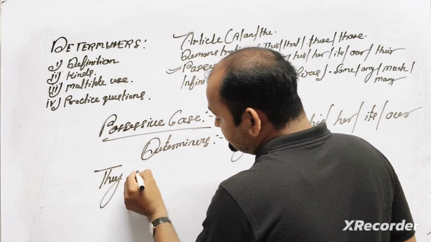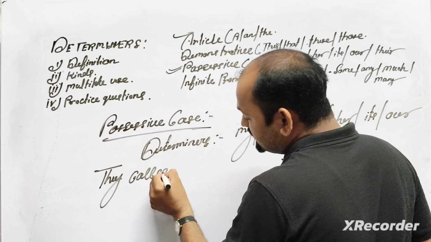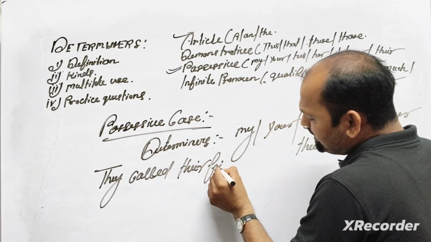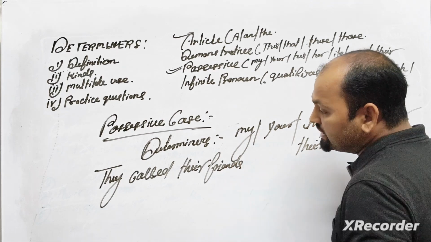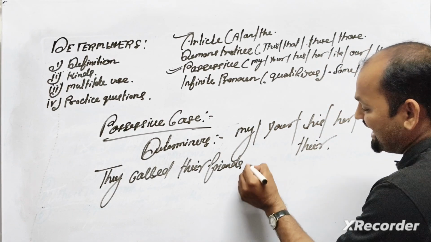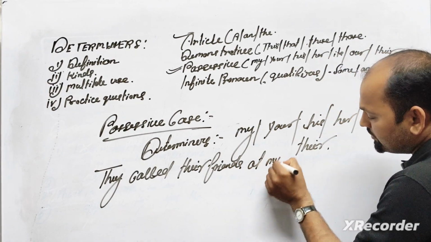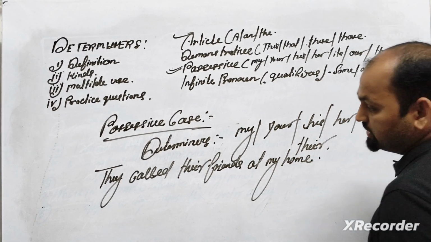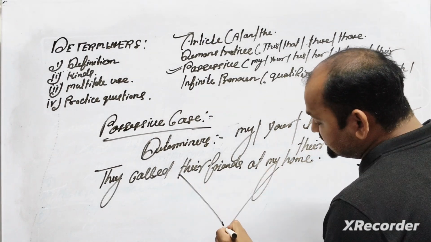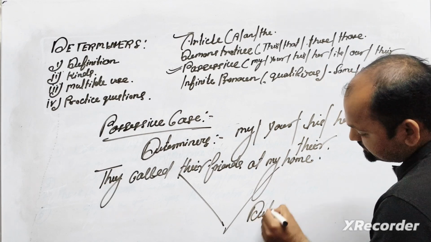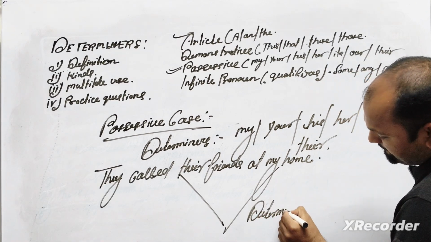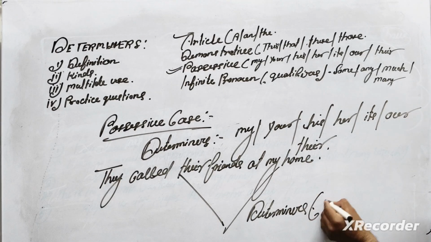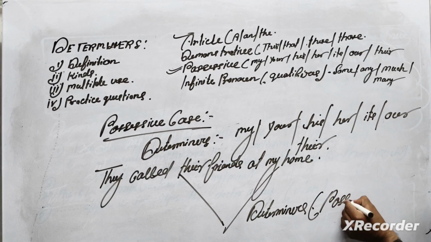They called their friends. They call their friends at my home. Are you looking here? There are two determiners here, on the basis of the possessive case.